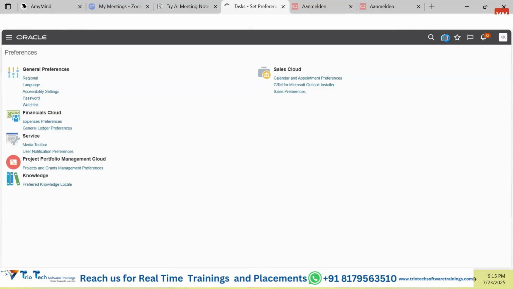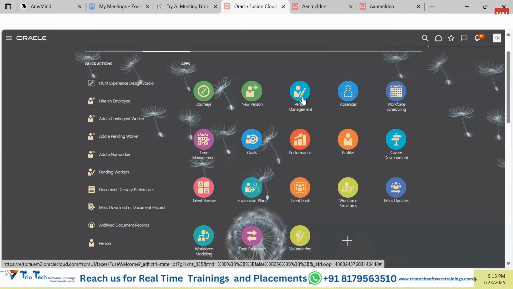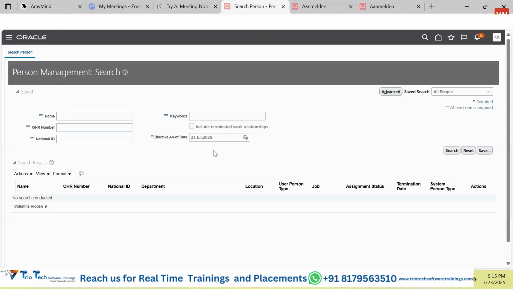So if we set a different sort of date type, if we come here, go to My Client Group, go to one screen called Person Management. If we go to this Person Management screen, guys, see, we have set the preferences to show as DD, MON and YYYY separated by dot. That is the reason it is coming like this. Okay, fine, guys.